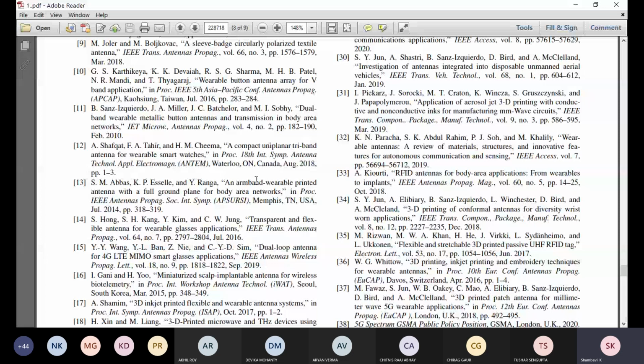By doing so, you will gain wide knowledge about the information related to your project. Even if you do not know something, by doing this literature survey you will come to know more concepts, and your knowledge will be enhanced by referring to these papers. That is the ultimate purpose of a literature survey. I hope you have documented these by now, and any references you have added, just add them in this particular format. This is very essential.